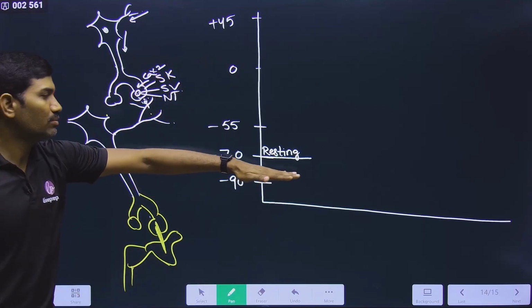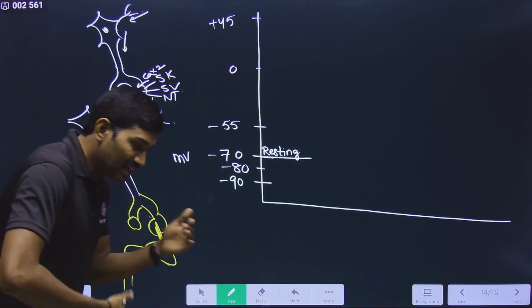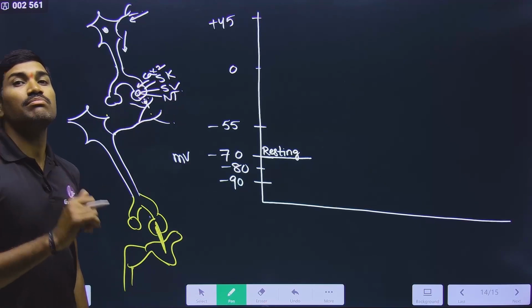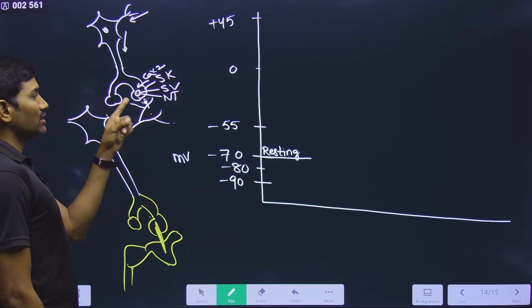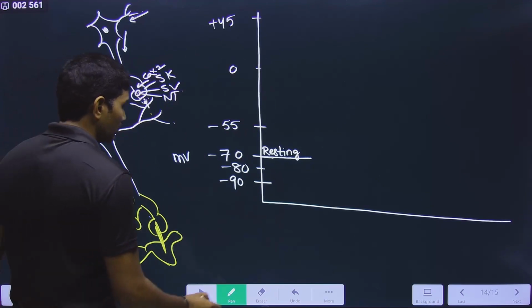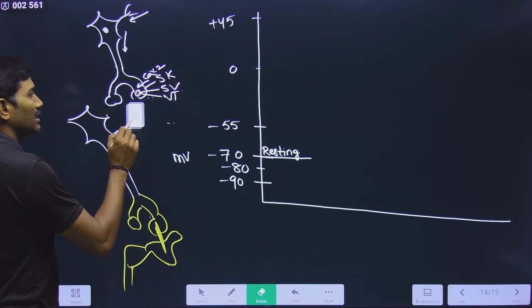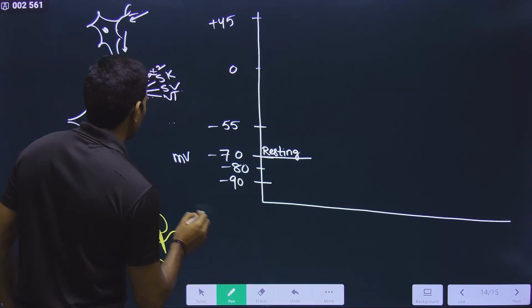This is the normal resting potential. And when there is an impulse, and how this impulse will come, now observe the concept carefully. This is what the concept is. Already I have explained, so I am going directly to the conclusion. Please observe carefully.